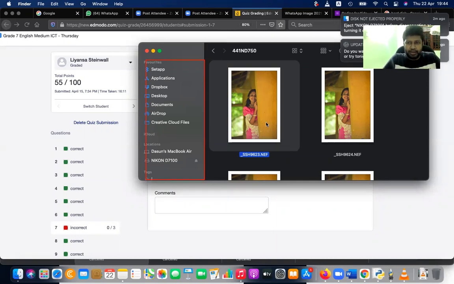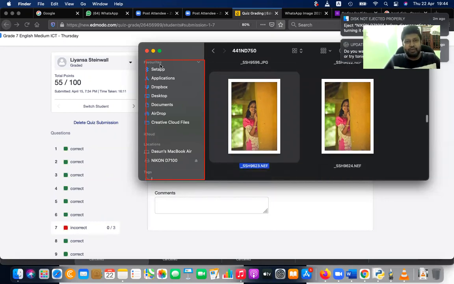Yes, sir. In that Nikon. Yeah, in that there's a folder. In that folder, this 441ND750 folder.